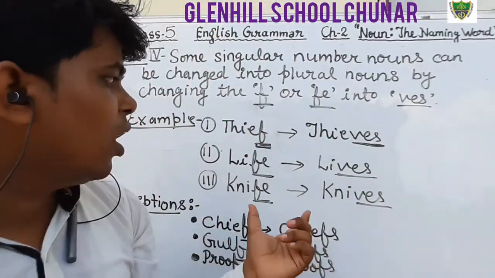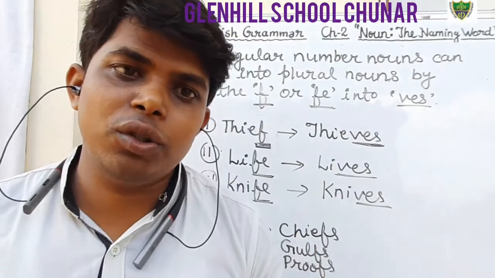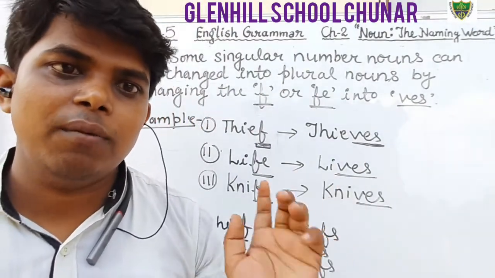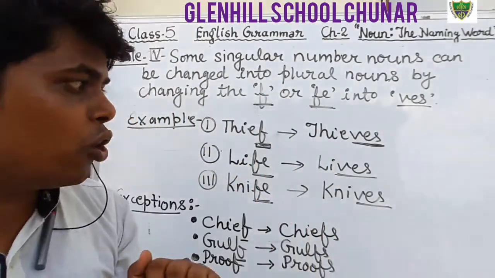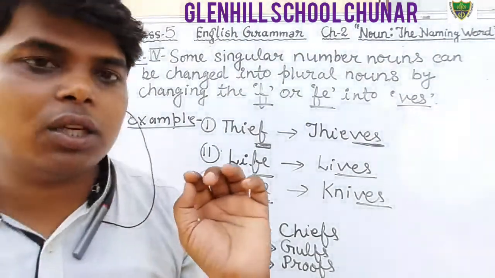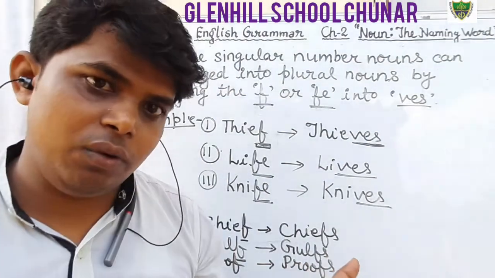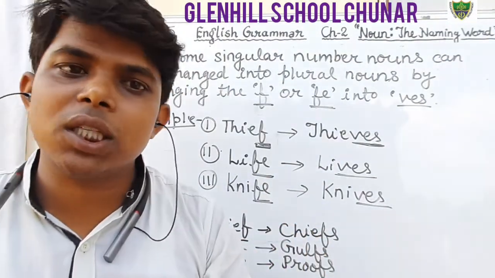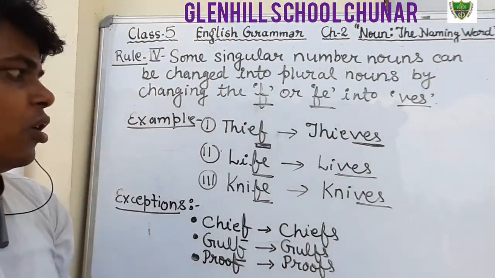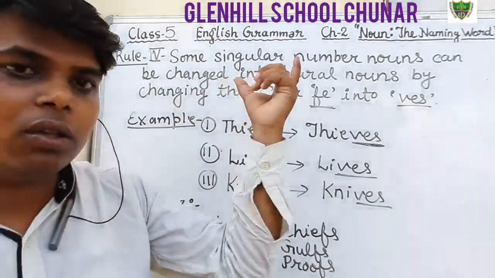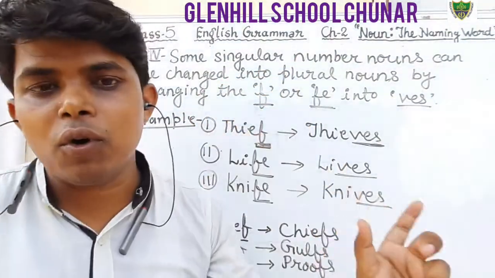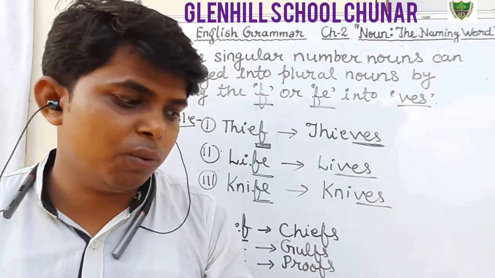Okay, students, so you learn the exceptional words, and you also read the rules for how to change from singular to plural. Today we have read rule number 3 as well as rule number 4. In the next class we will discuss some other rules. Your homework is to learn the things which I have taught today. Okay students, that's all for today. Thank you.